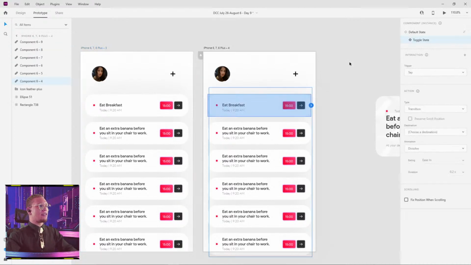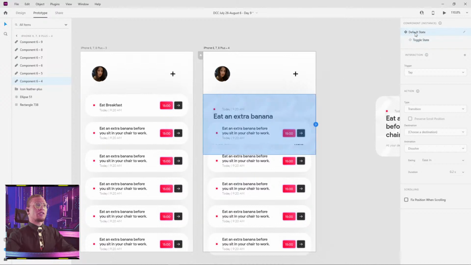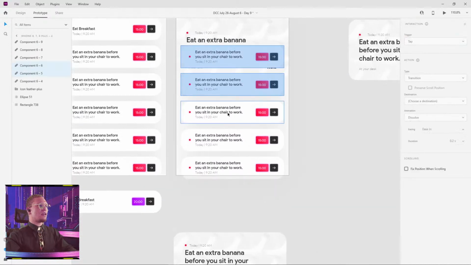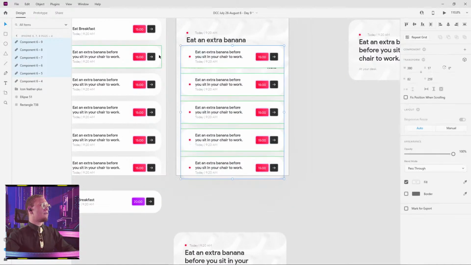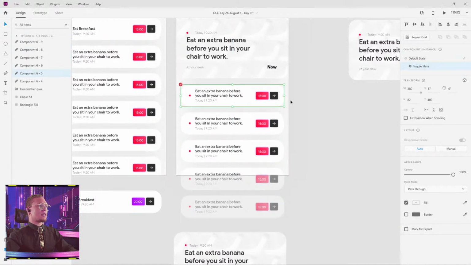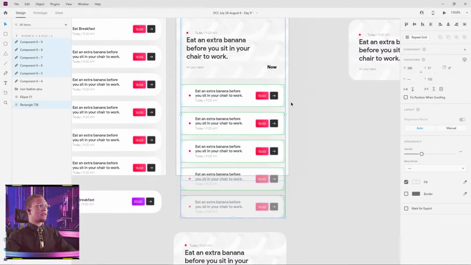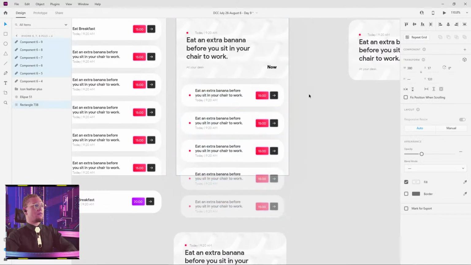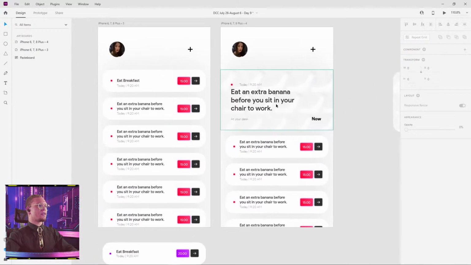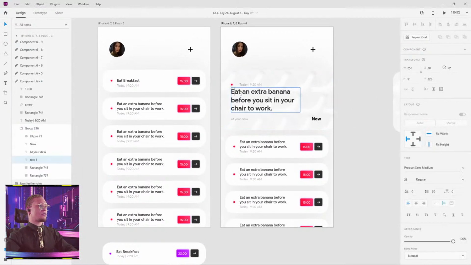So now I can go ahead and switch my component that we have in the starter file. I'm gonna switch that to default state. And I'm gonna move all these things off of the artboard, at least further down, just like this. And I'm gonna make sure we have the same spacing. I'm gonna move this up about 3, 1, 2, 3. Make sure that we have 20 pixels between that. All right, and now I'm going to change this. We're gonna make it say eat breakfast. Perfect.